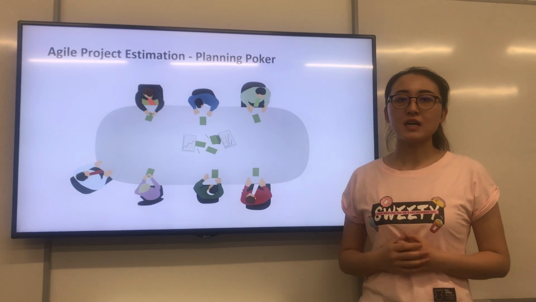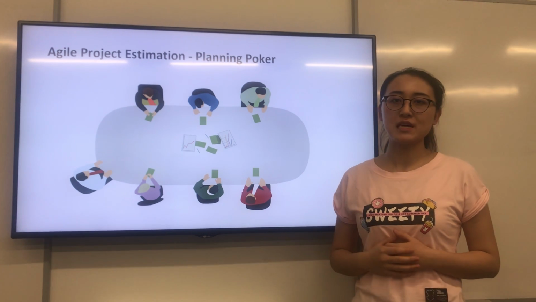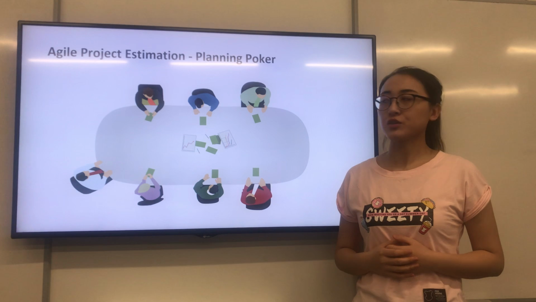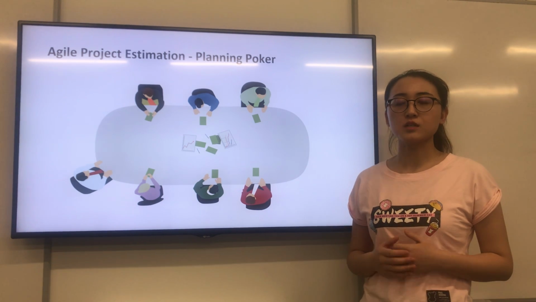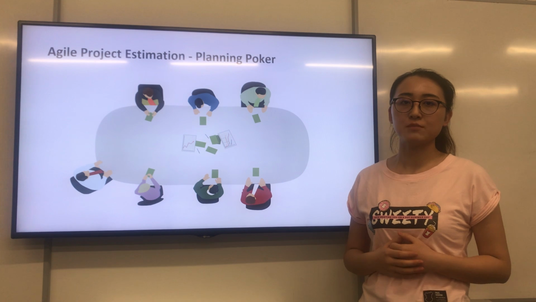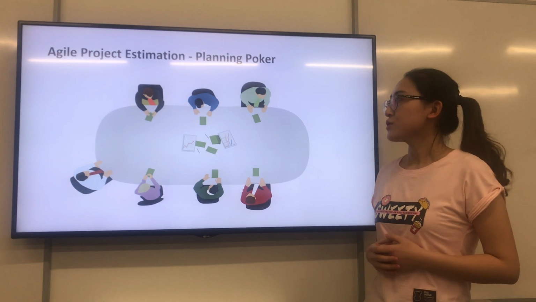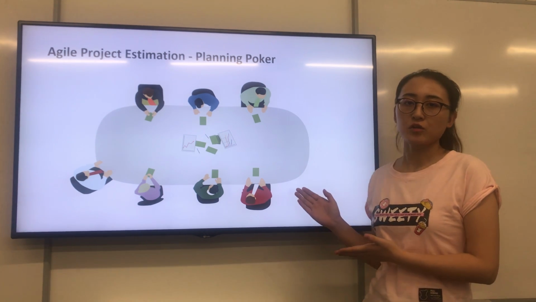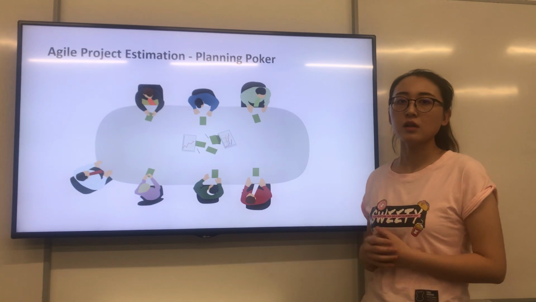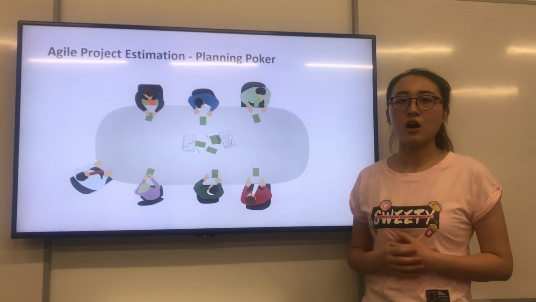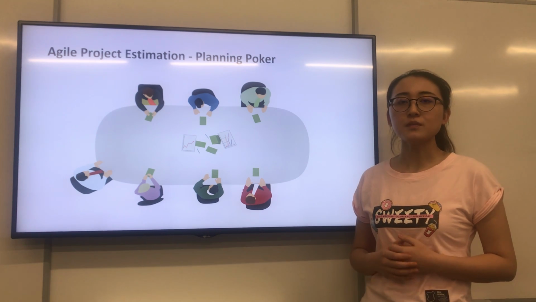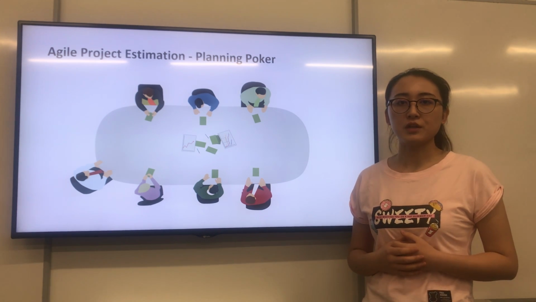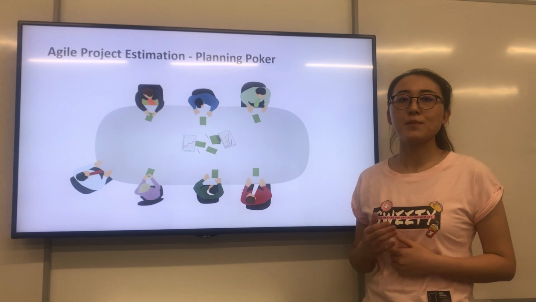Now let me introduce the guidelines for Agile project estimation. The method we are going to introduce is called planning poker, which is suitable for the case where a small number of items are estimated by a small group. So firstly, all the estimators are going to sit in a round circle, and each of them will hold a set of cards with numbers from the Fibonacci sequence. And then the product owner will explain the user stories one by one.